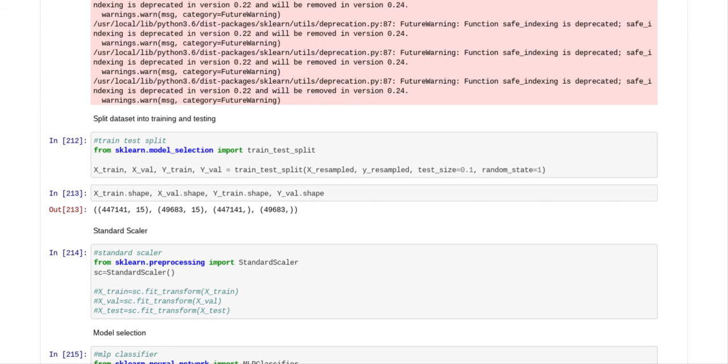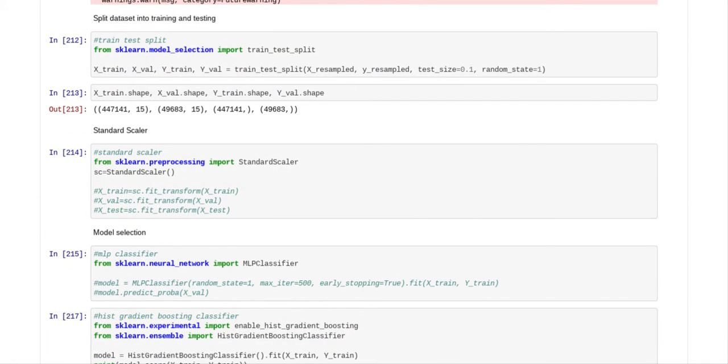I set a test size of 0.1 and a random state of 1. You wanted to see the X train shape, X val shape, Y train shape, and Y val shape, and you can see that now you have more rows than you previously had, because when you use SMOTE, it assigns synthetic sampling to try to increase the level.